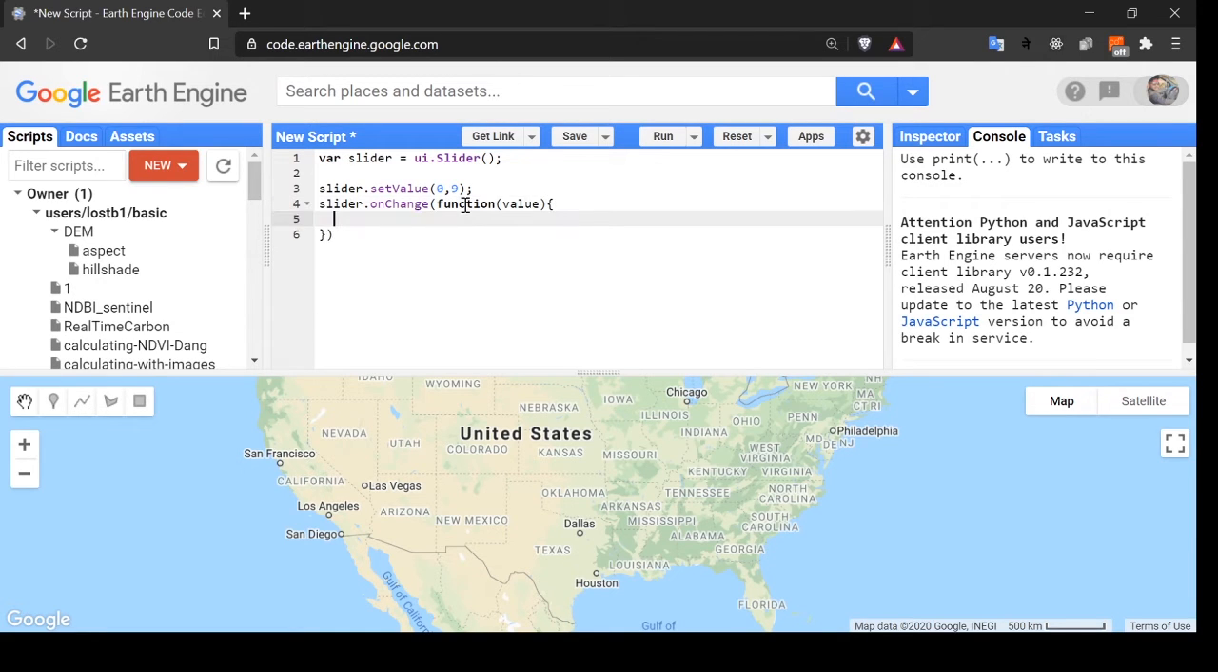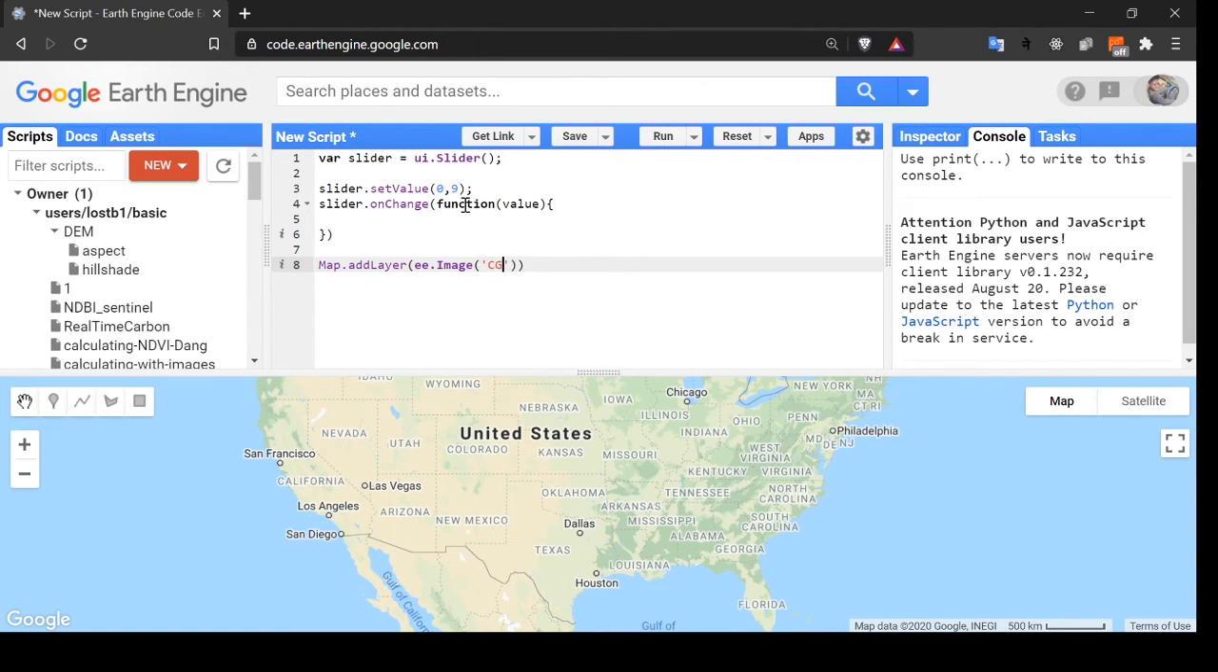Then after, let's do the task. When the slider value is changed, let's increase and decrease the opacity of a layer. For example, the SRTM layer. At first, let's add the map. Let's add the SRTM layer.